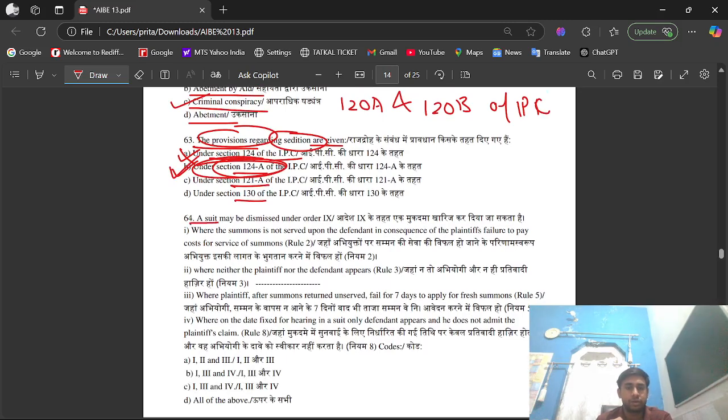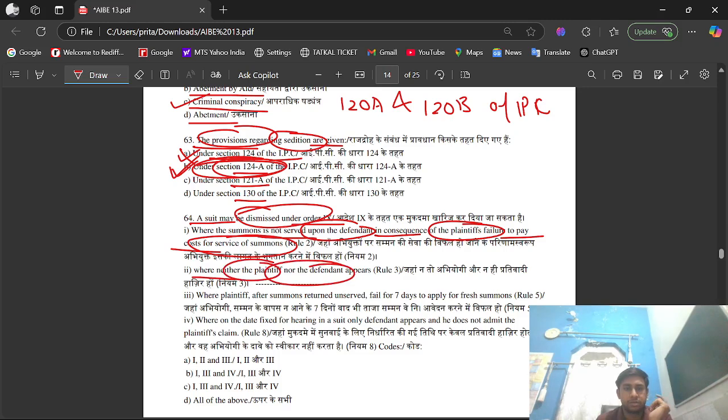Question number 64. A suit may be dismissed under Order 9, option A, where the summons is not served upon the defendant in consequence of the plaintiff's failure to pay the cost for service of summons. Second, where neither the plaintiff nor the defendant appears.